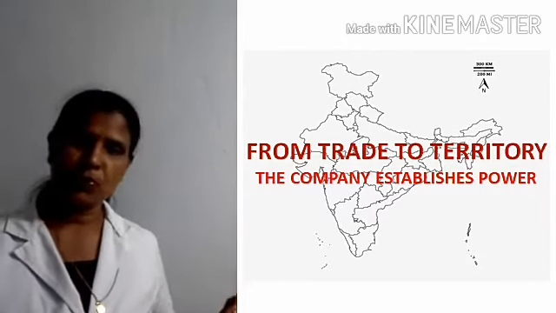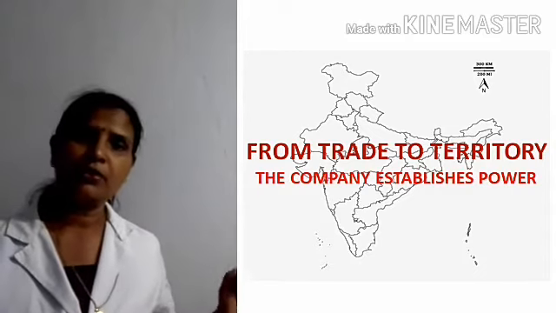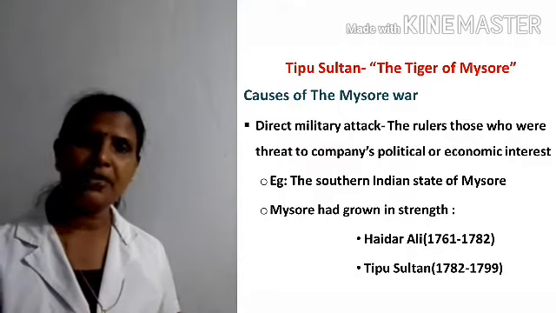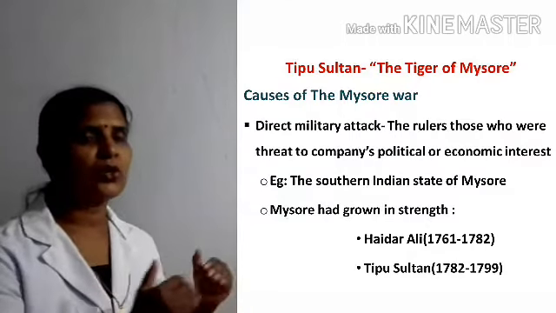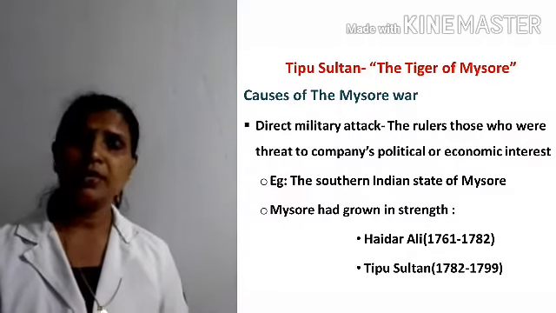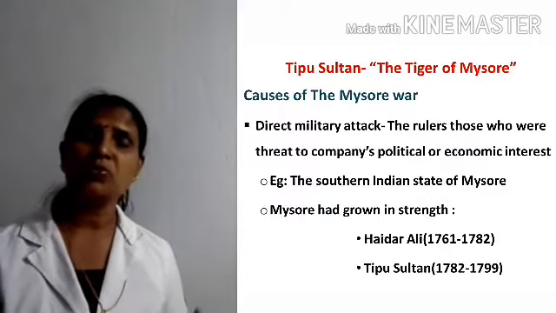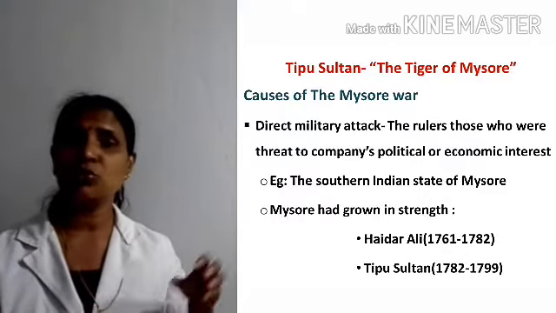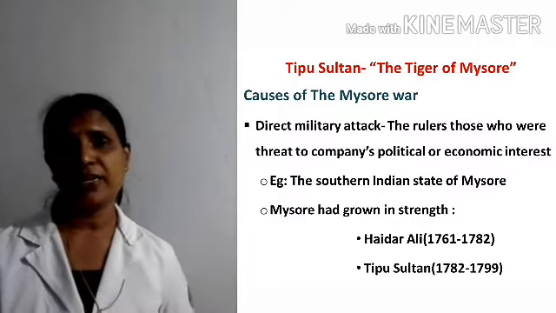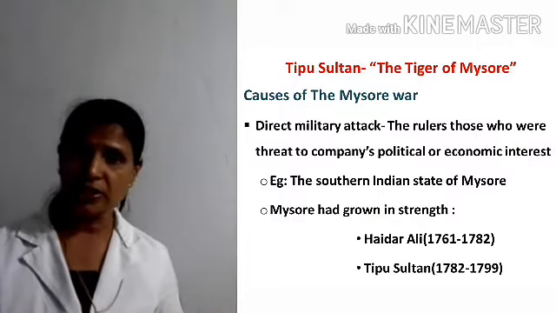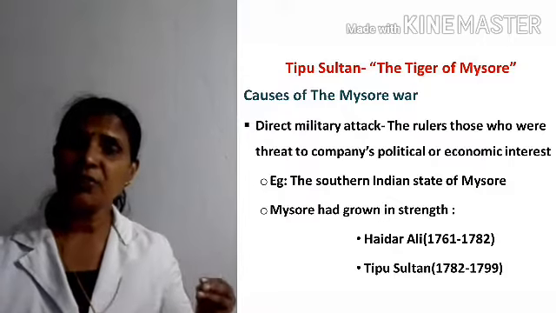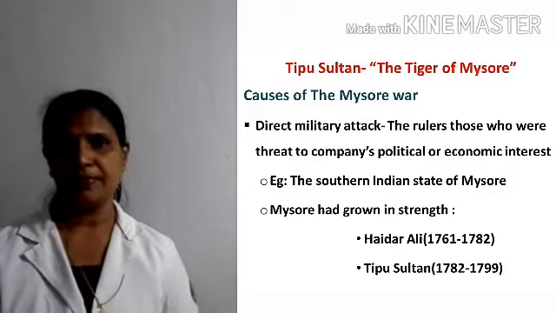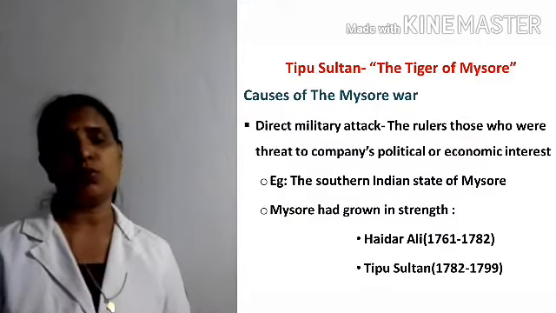First of all, we can discuss Mysore. How did the East India Company acquire the territory of Mysore? Listen, Mysore was under the control of the Wodeyar dynasty. Later, one of the commanders-in-chief of the army of the Wodeyar dynasty, Hyder Ali, became the ruler.